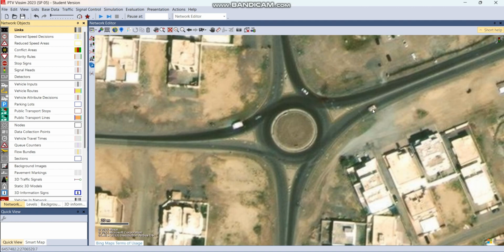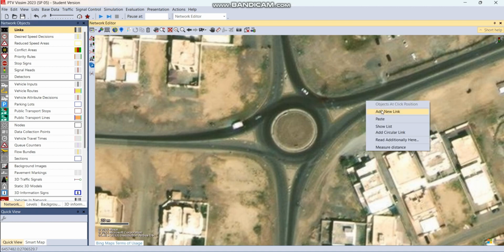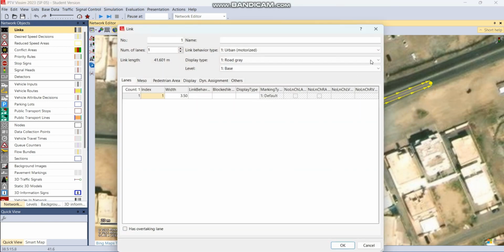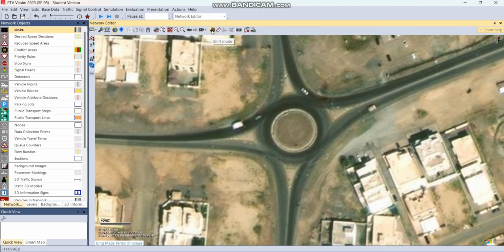First is to right click on the screen and click add new link. Or you can hold control, the right click of the mouse and drag. You have to make sure that the shift mode is not selected so that this may work. So again, let's hold control, right click mouse and then drag. Make sure that you're drawing on the right direction.